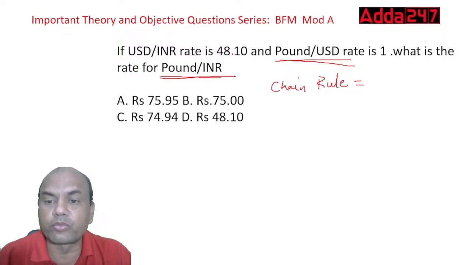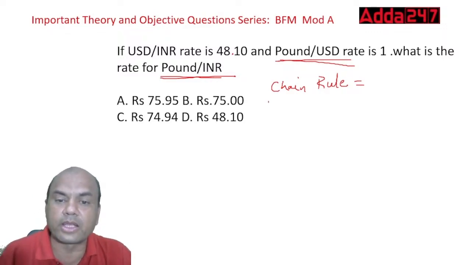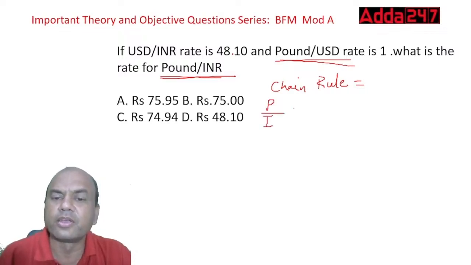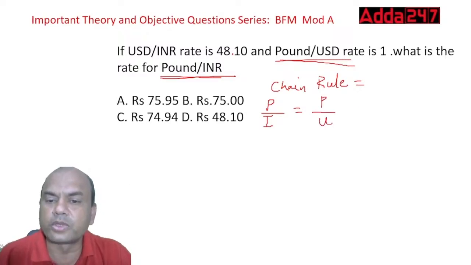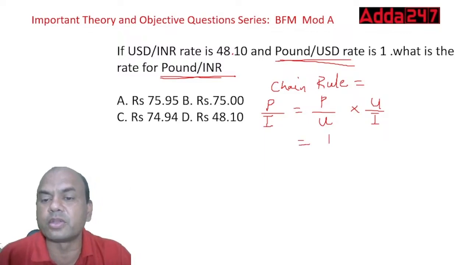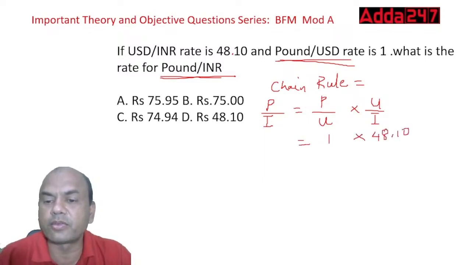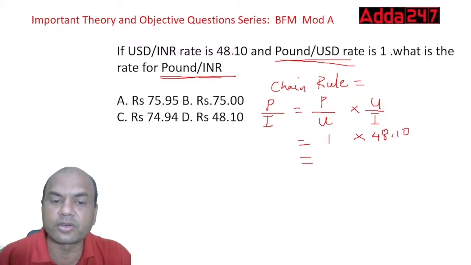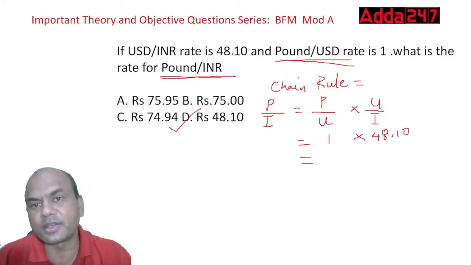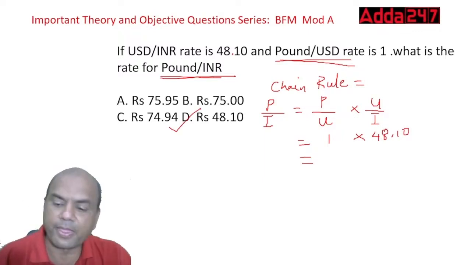You have pound to, what do you want? Say this, pound to INR. I'll write it P to I. Let's keep it simple. P to I will be pound to USD into USD to INR. Chain rule, you have studied this in your JAIIB also. So the pound to USD rate is what? 1. So keep it 1 only. USD to INR is what? 48.10. So your answer will be 1 into 48.10. So D is the answer. Simple one. Next one.